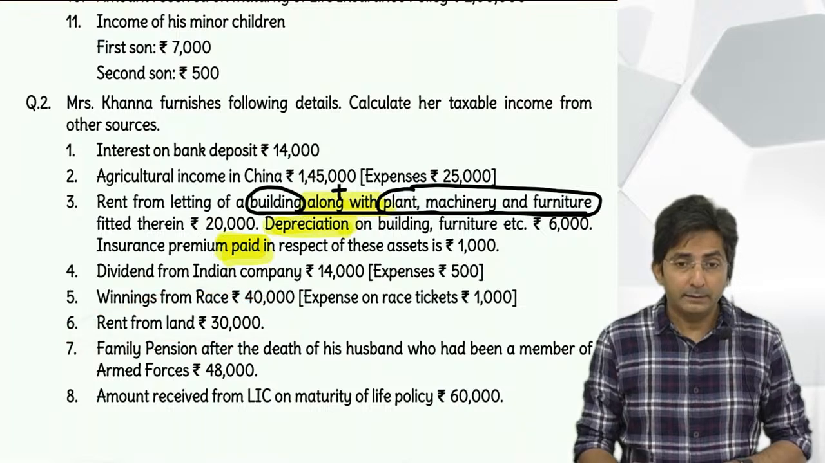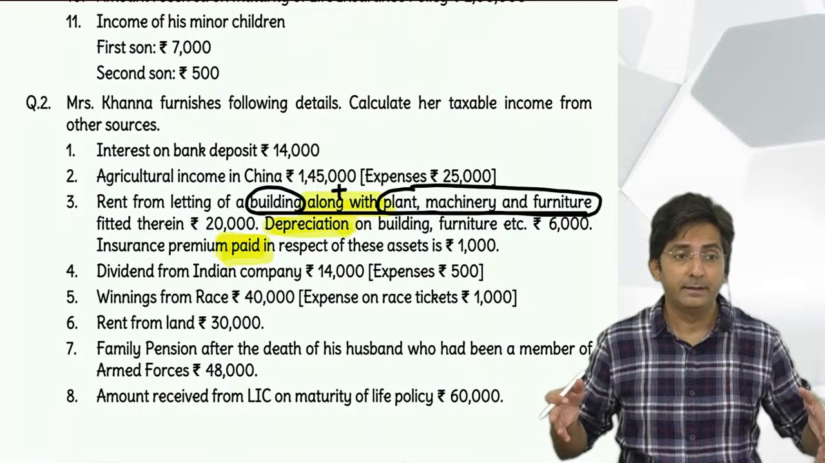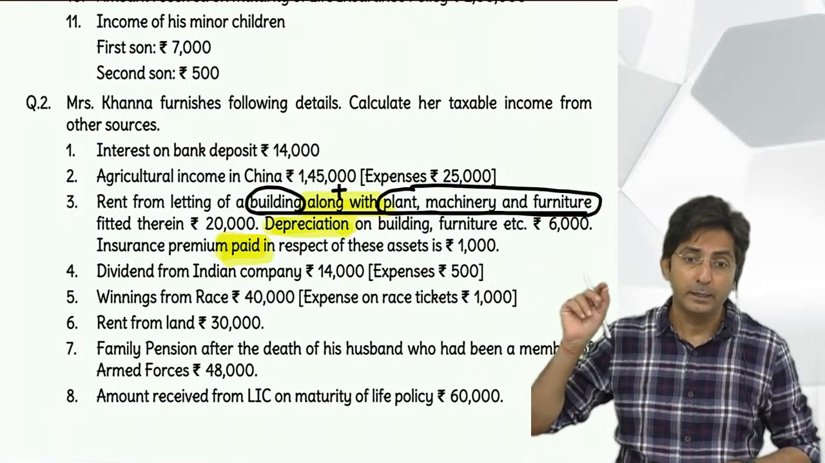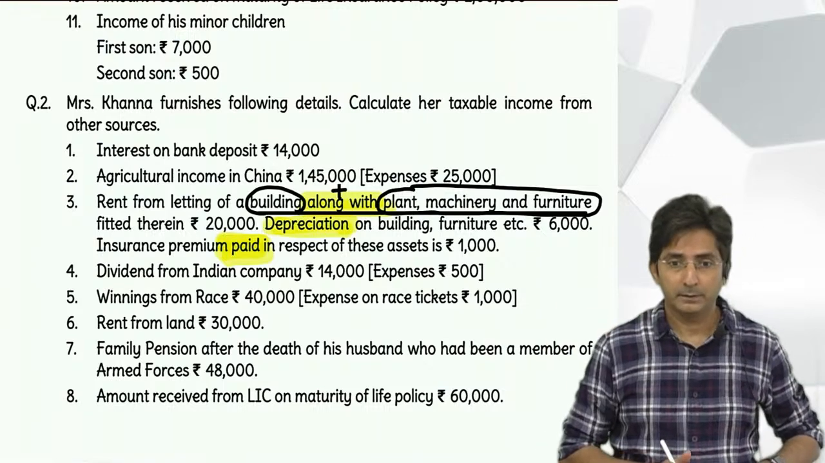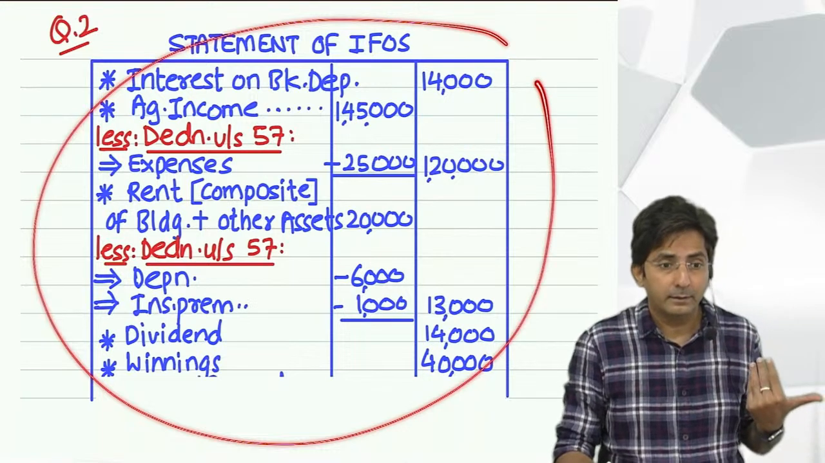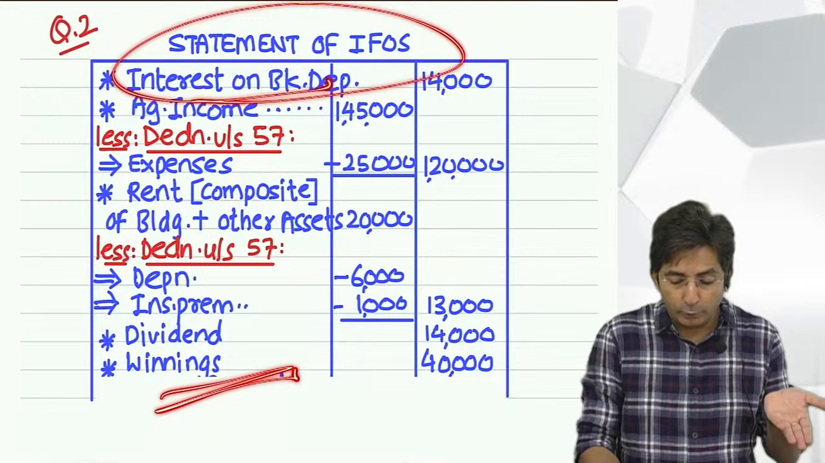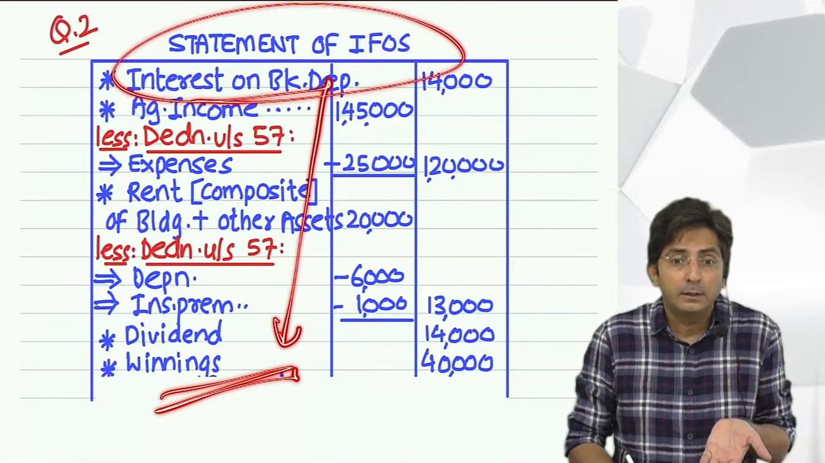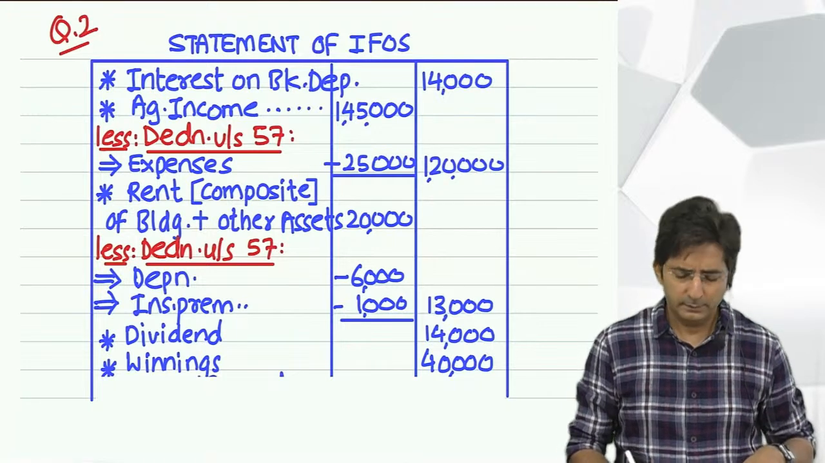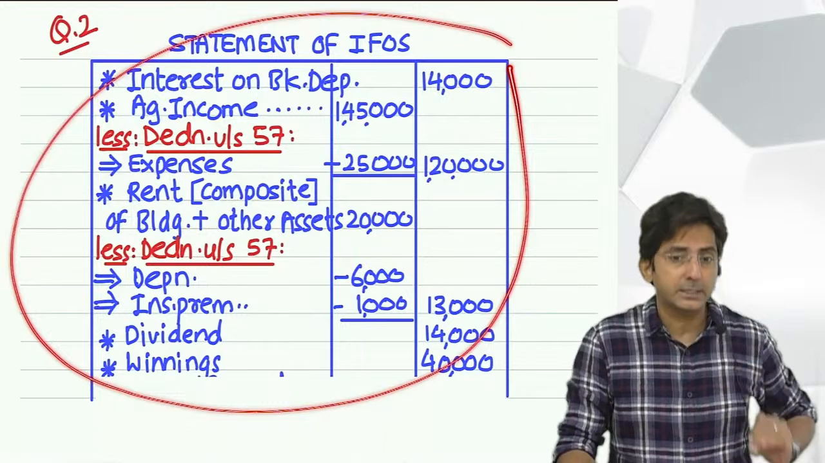Then you should write: rent of house property is not taxable under the head Income from Other Sources. It will be taxable under income from house property. You have to write a note for that below the statement. Don't include that rent here. If you include rent of house here, you are including it in income from other sources, and that would be wrong. So if by chance they give you rent of house, you will not include it in the statement. You will write a note below the statement.